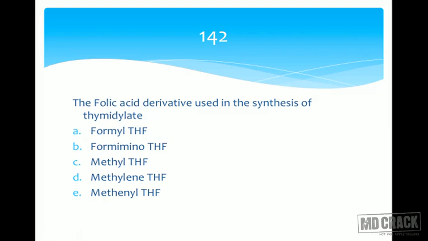The folic acid derivative used in the synthesis of thymidylate: formyl tetrahydrofolate, formimino tetrahydrofolate, methyl tetrahydrofolate, methylene tetrahydrofolate, methenyl tetrahydrofolate. Very confusing options. So what was your answer? The answer should be methylene tetrahydrofolate. Methylene tetrahydrofolate is the one which acts as a coenzyme for thymidylate synthase. How is this formed?